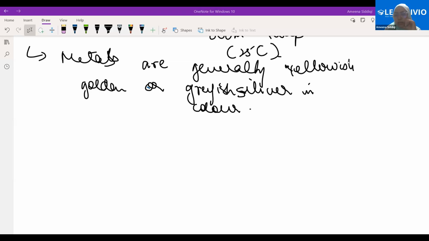Yeah, but that can also happen with non-metals, okay? Because that is more of a property of temperature and kinetic energy. Good point. They are directly related, but that's not specific to metals. That can happen to any matter.